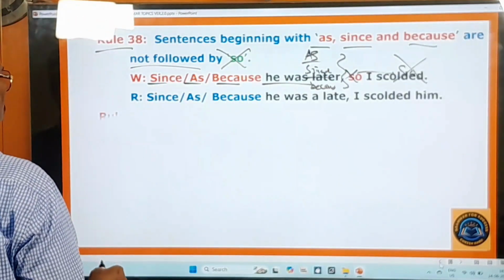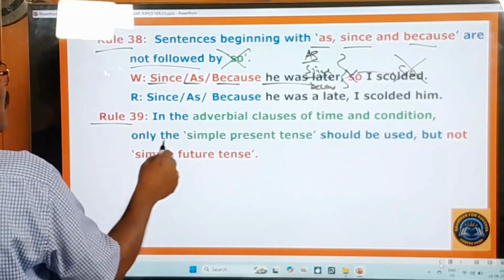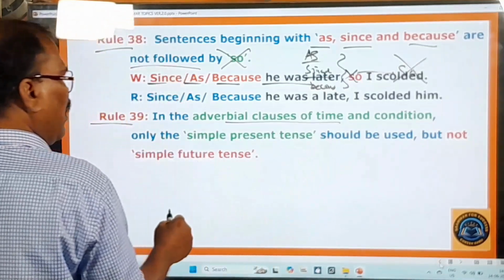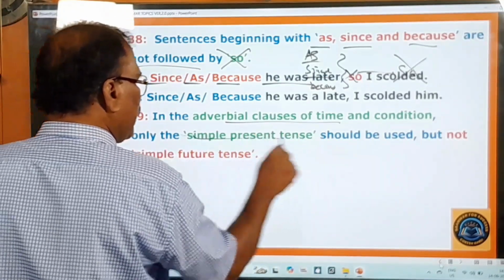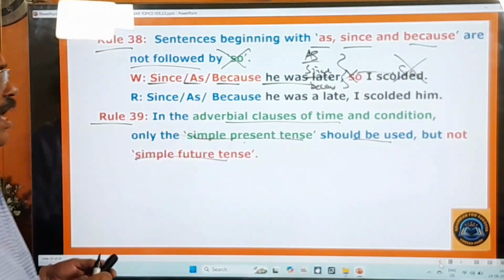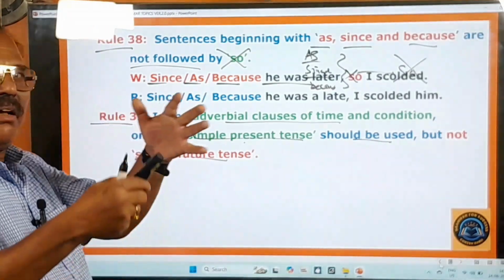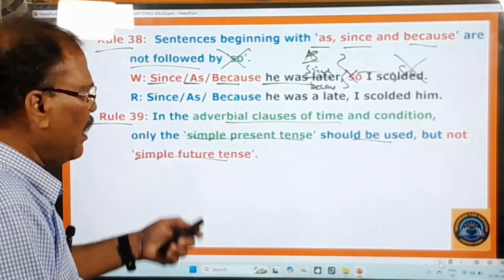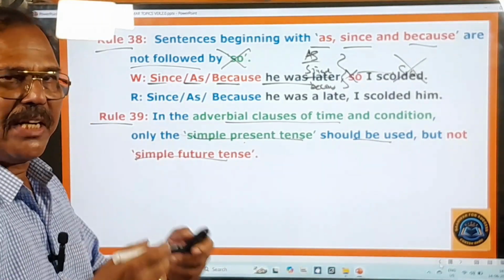Right. And you go to the next rule, rule 39. In the adverbial clauses of time and condition, only the simple present tense should be used, but not simple future tense. So about this rule, I have given an elaborate idea in some other video, but here I am also going to give you some idea very briefly.